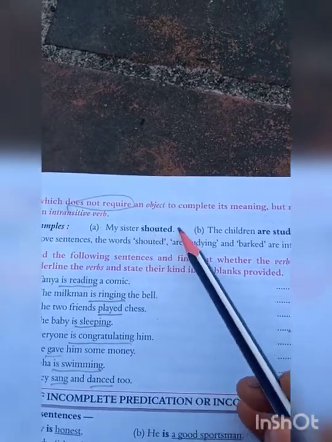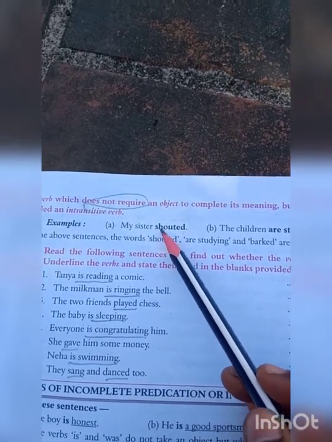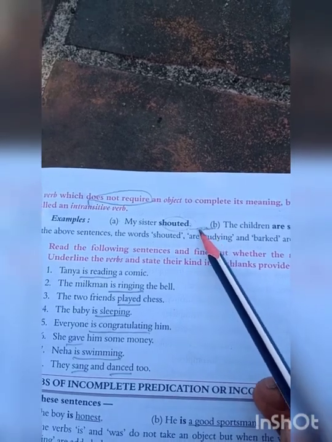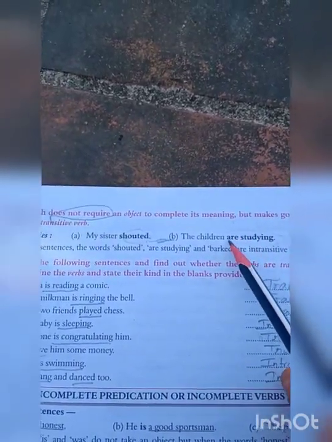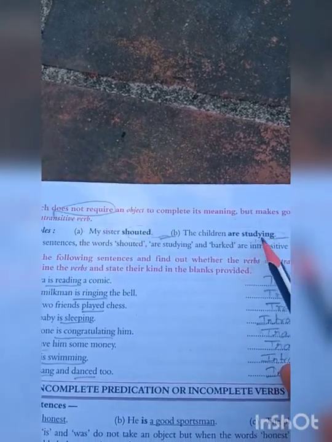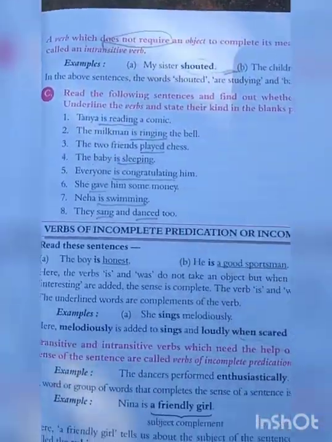Here, shouted is a verb. But in this sentence, the verb shouted does not require any object. And here also, are studying is a verb. This verb does not require any object to make complete sense. So this is called intransitive verbs.